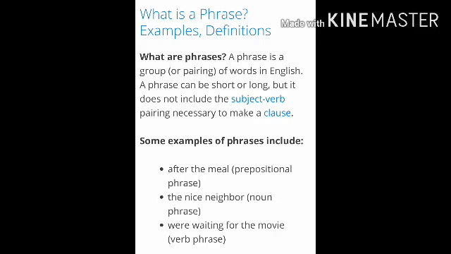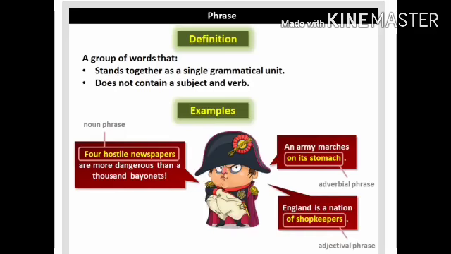Now let us see a beautiful picture. Here you can see the definition. Again I repeat, it's a group of words, my dear student, which stands together as a single grammatical unit. That means it doesn't depend on others and does not contain a subject and a verb.